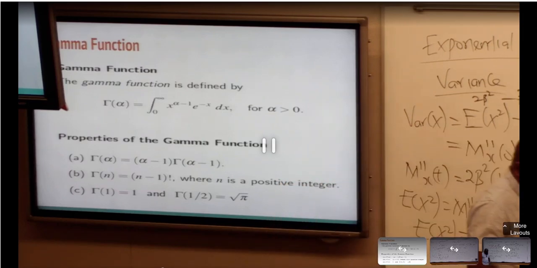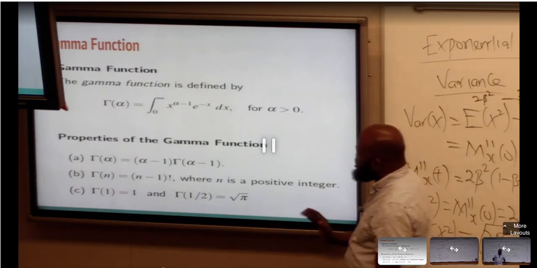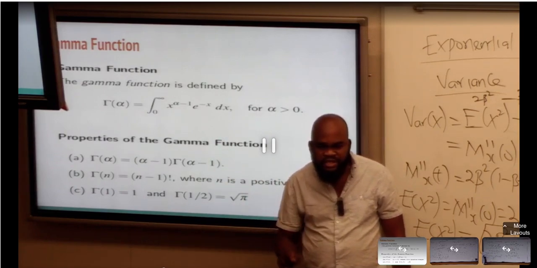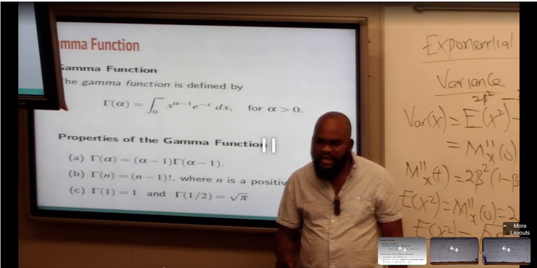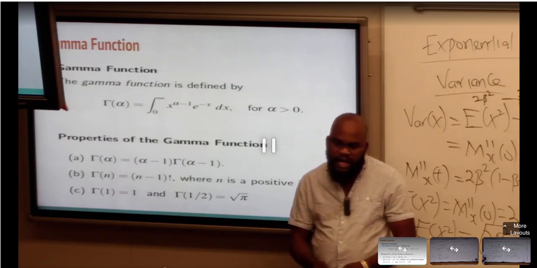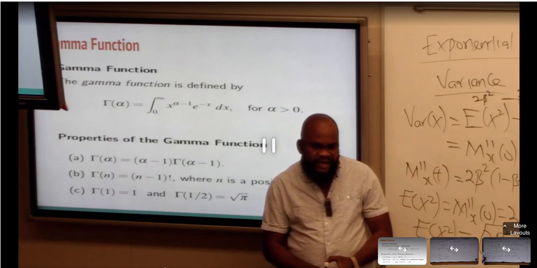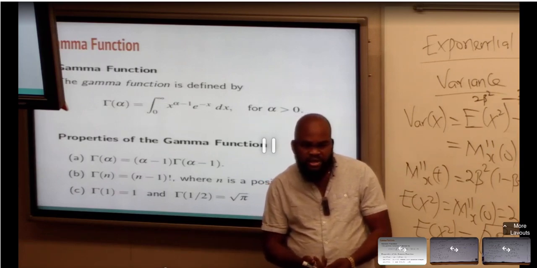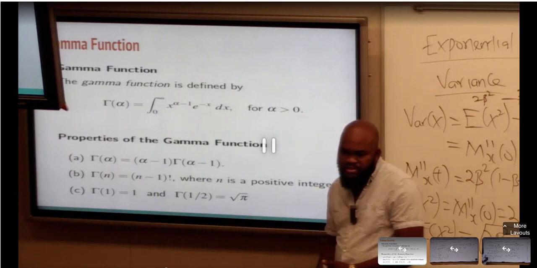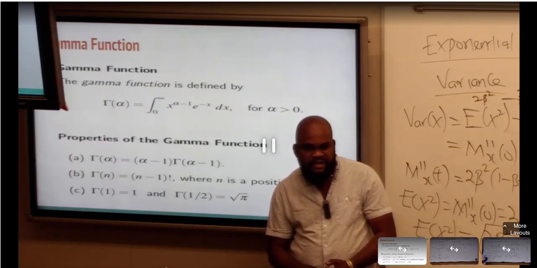Now let me tell you, do you know that gamma distribution and exponential distribution are related? The same way Bernoulli and binomial are related, the same way geometric and negative binomial are related, exponential distribution and gamma are related.